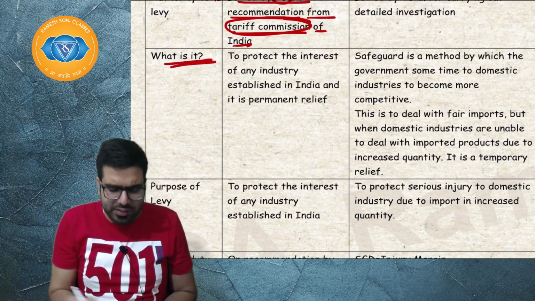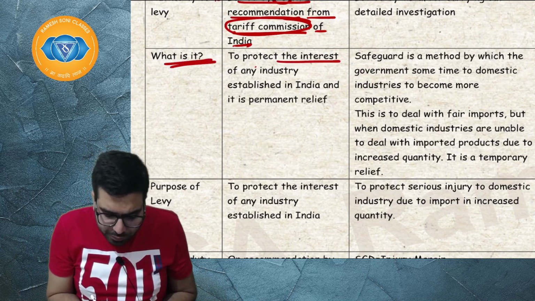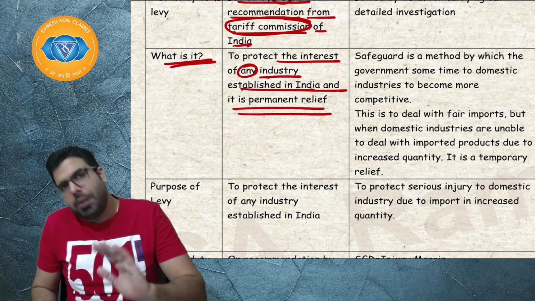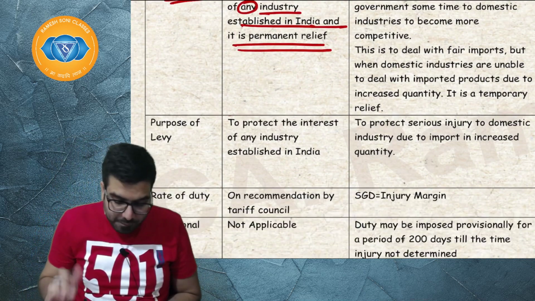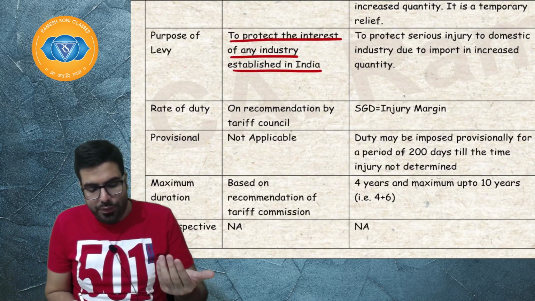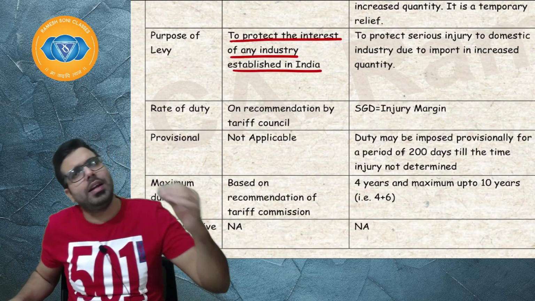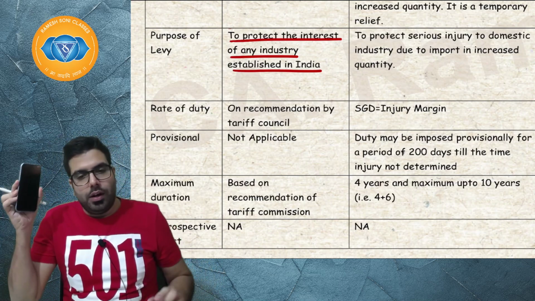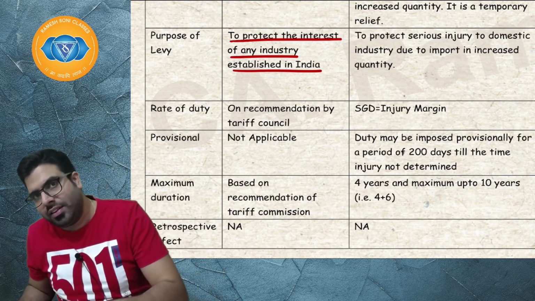When is it levied? Basically to protect the interest of any industry established in India, and it's a permanent relief, meaning permanently it is levied. It can be for any industry, whether it is calculator or mobile phone, whatever industry is established in India.